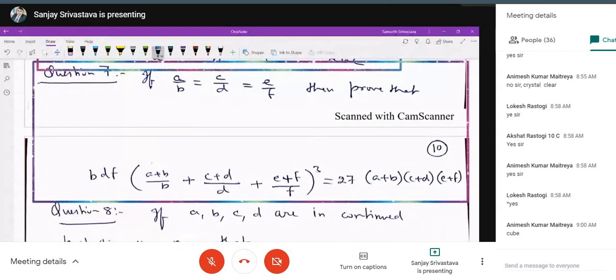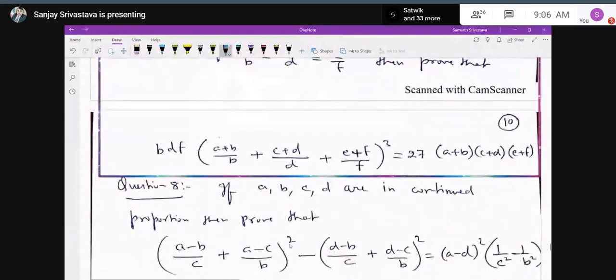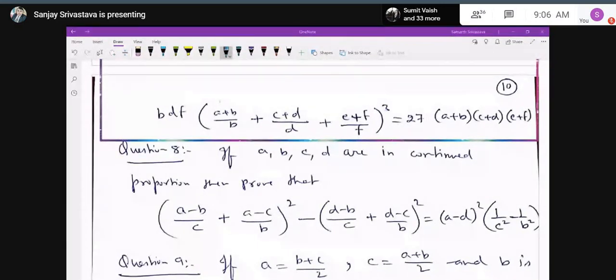If A, B, C, D are in continued proportion. Okay, one minute. Who will tell me what is the meaning of A, B, C, D are in continued proportion? Just now I told you. Yes, Abhay. So A by B equal to B by C equal to C by D. Absolutely correct. And over here, you can make use of the K method, equate all the terms equal to K, and then you can prove the result.